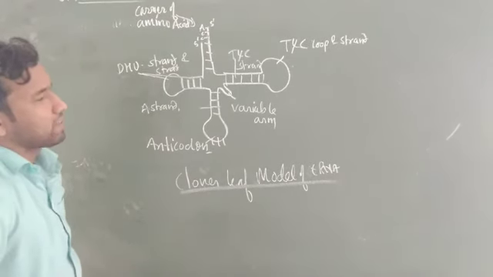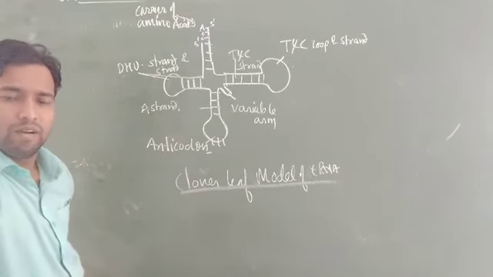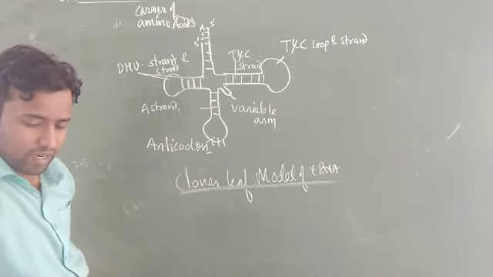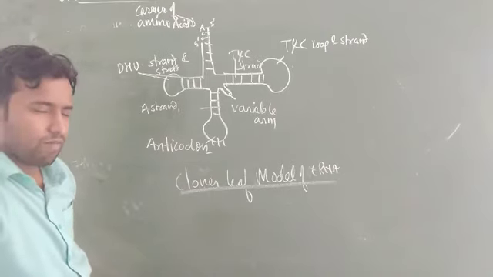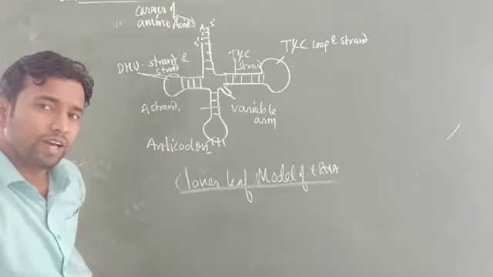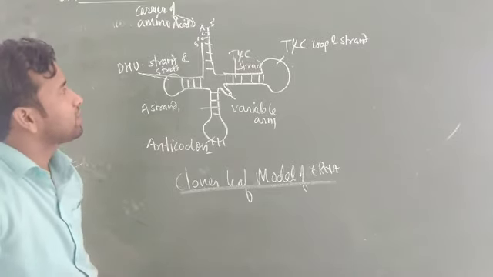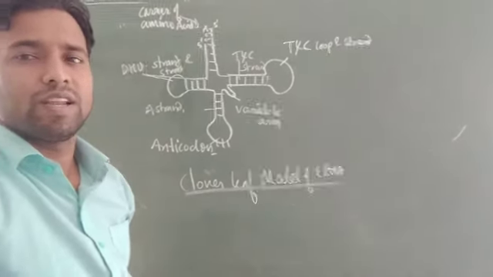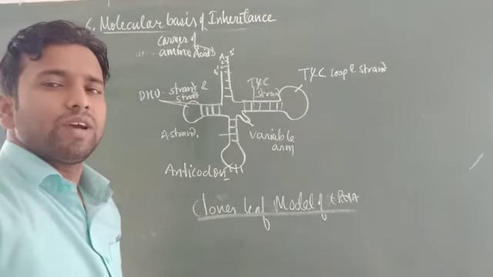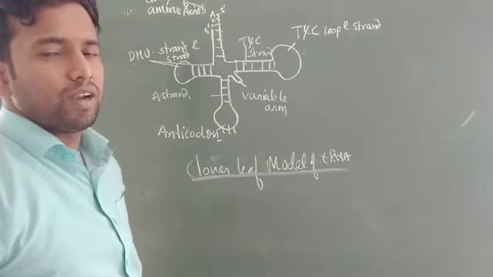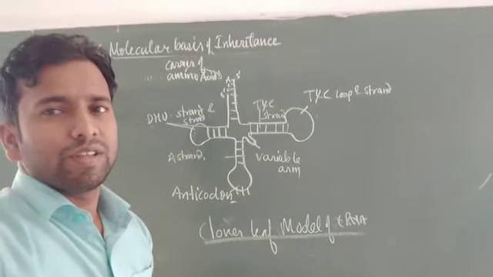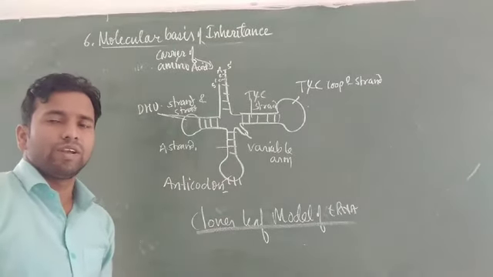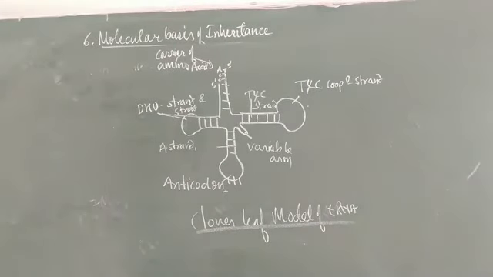In that case, many tRNAs are found, and each tRNA is able to carry a different amino acid, and those amino acids are joined to form a protein chain.